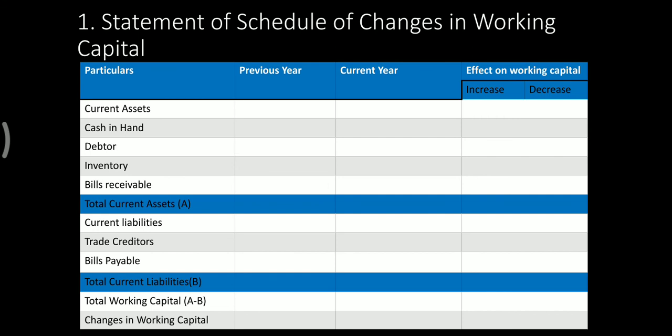In a situation where the current asset has decreased, that means the working capital has decreased. Or when the current liability has increased, that means the working capital has decreased. Or when the current liability has decreased, that means the working capital has increased. Basically it means that whenever the current assets of the company increase, working capital will increase, or vice versa. So this statement provides all the particulars where all the current assets are given, and all the current liabilities are given, and the difference between both is found out, and that will be the changes in working capital.